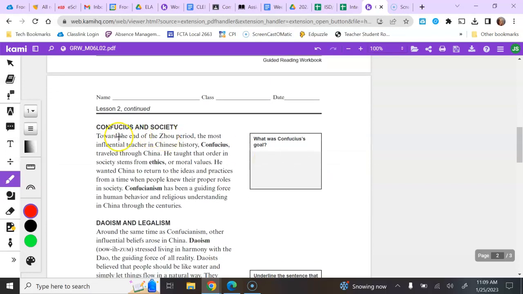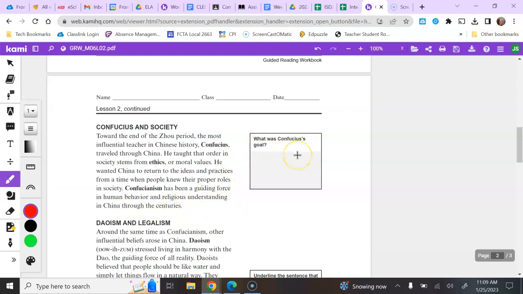The next section is Confucius and society. What was Confucius's goal? Toward the end of the Zhou period, the most influential teacher in Chinese history, Confucius, traveled through China. He taught that order in society stems from ethics, or moral values. He wanted China to return to the ideas and practices from a time when people knew their proper roles in society. Confucianism has been a guiding force in human behavior and religious understanding in China through the centuries.